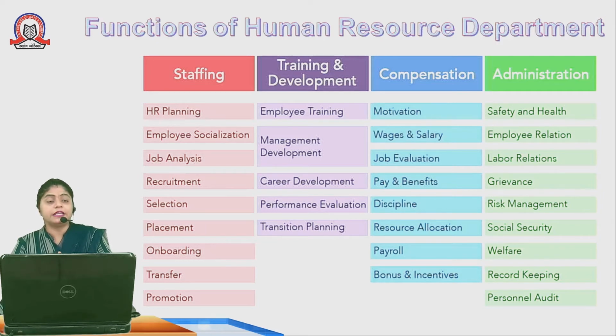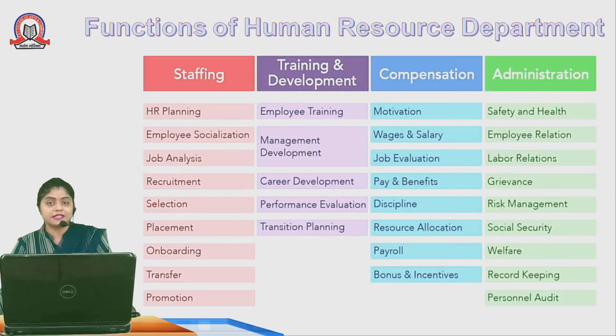The company needs to think about their health. Then employee relations. The management should have good relations with each and every employee in the organization. No employee should feel isolated in the organization. Labor relations. The management should have very good relations with the laborers, because the laborers also participate in the meetings. They have the practical knowledge.